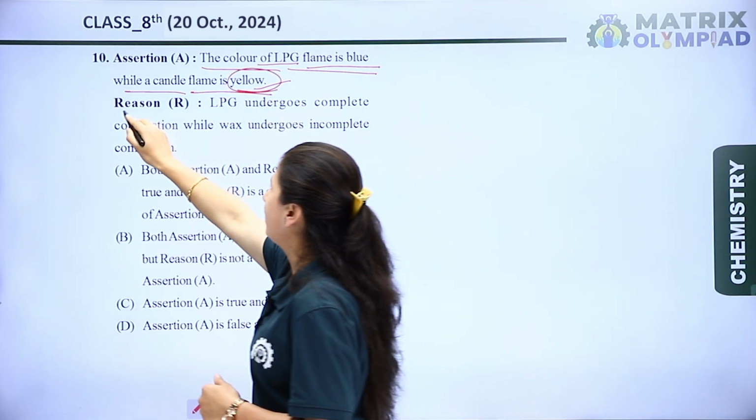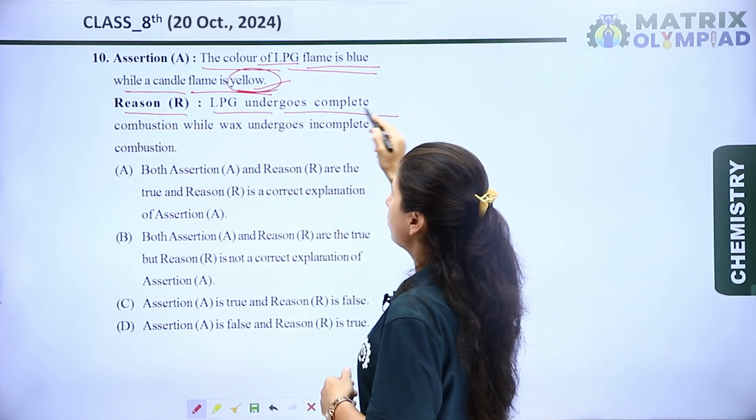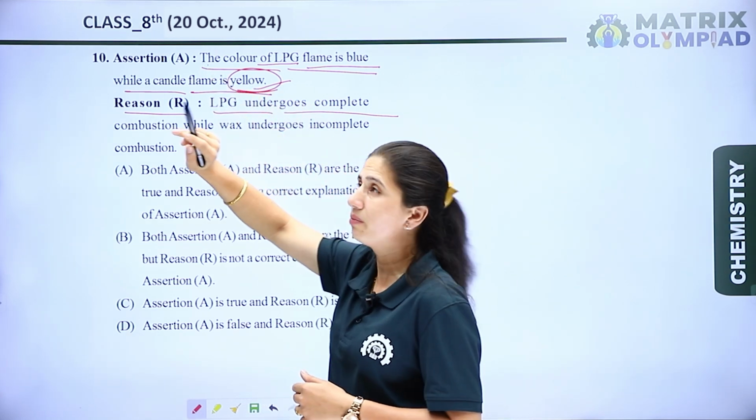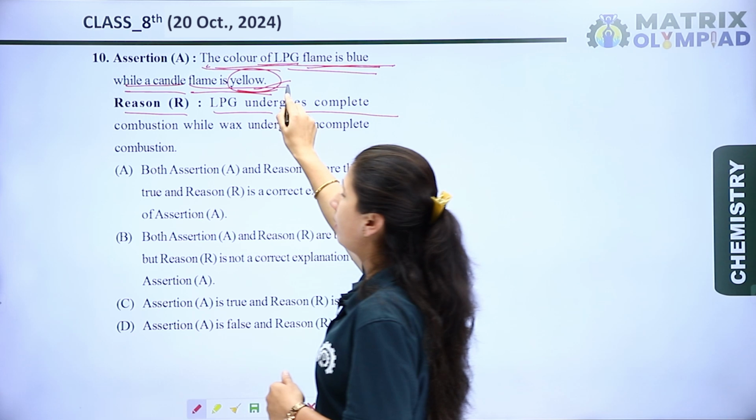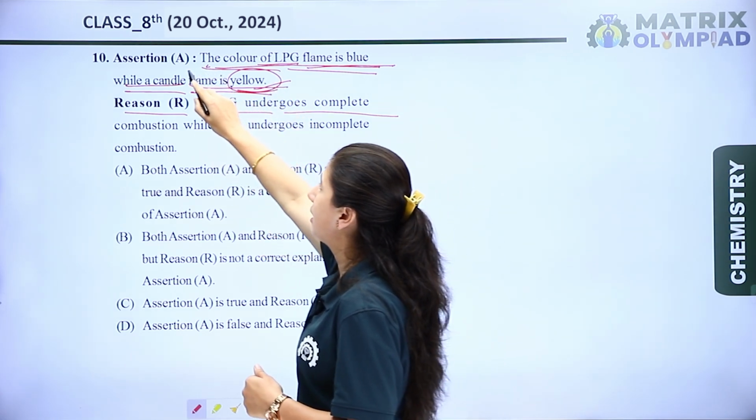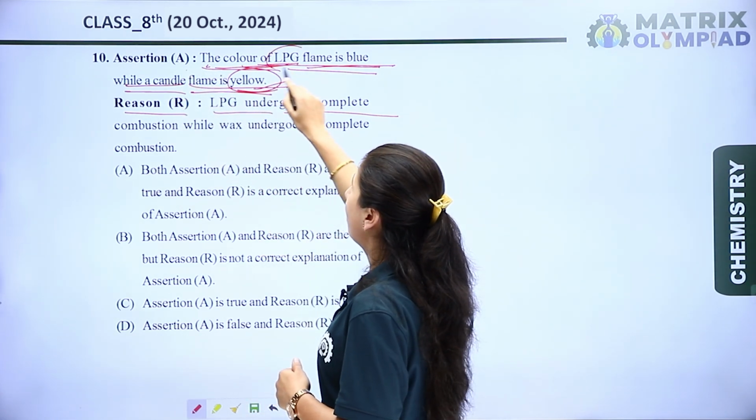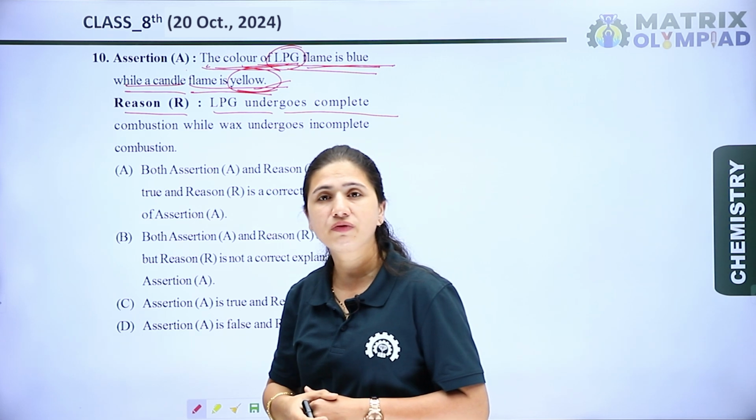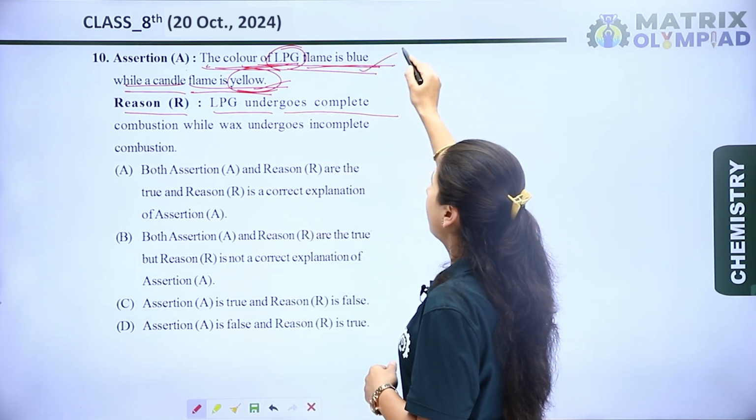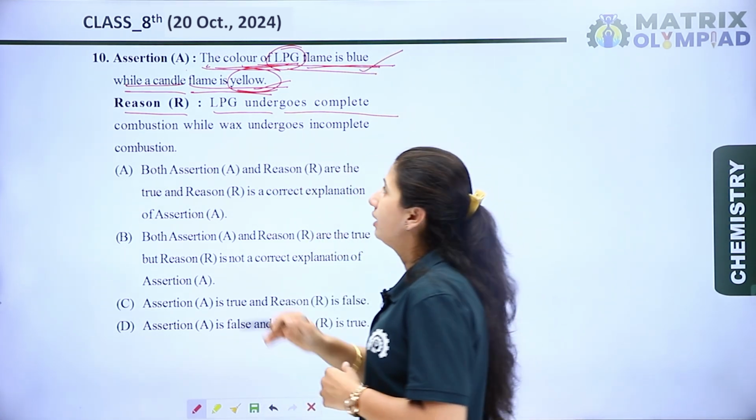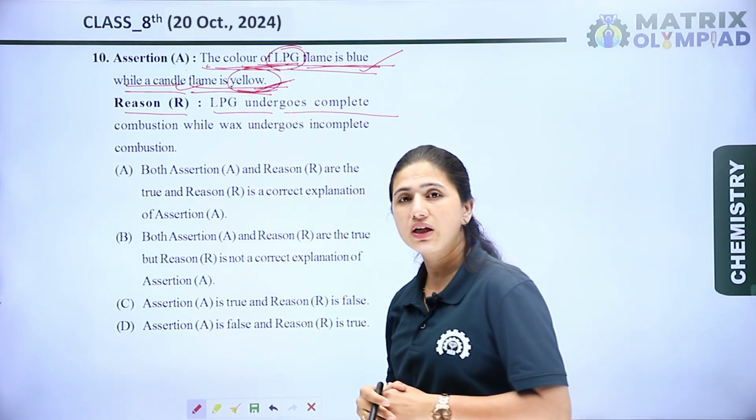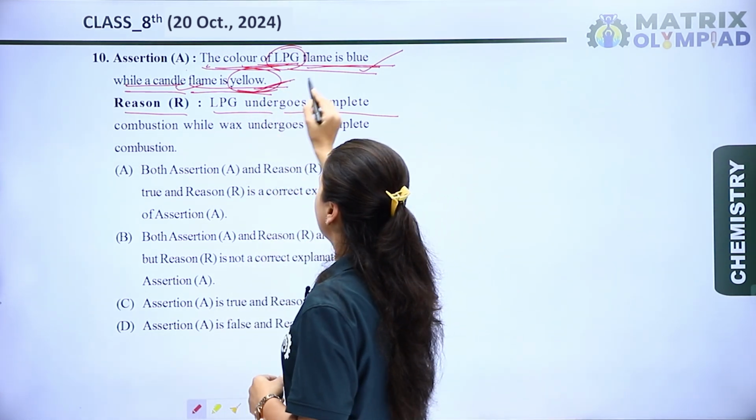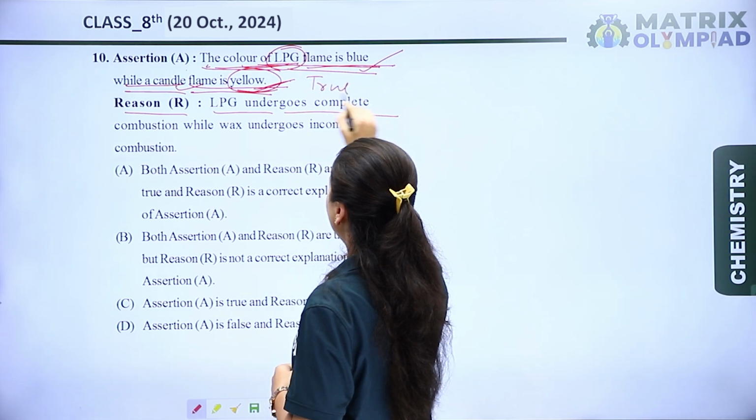Okay, so the assertion is the right statement. Assertion: the color of LPG flame is blue while a candle flame is yellow. Yes, it is completely a right statement, because in LPG complete combustion takes place, so it is blue in color, and in the candle flame there is incomplete combustion, so it is yellow in color. So it is a completely true statement.